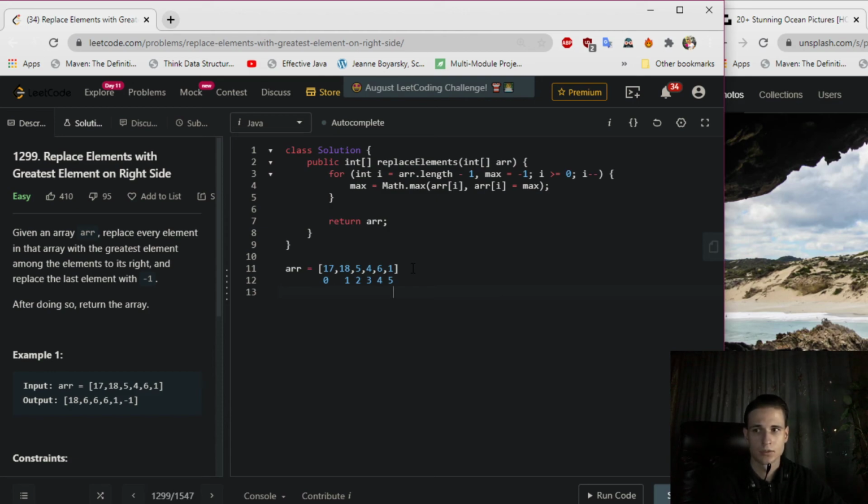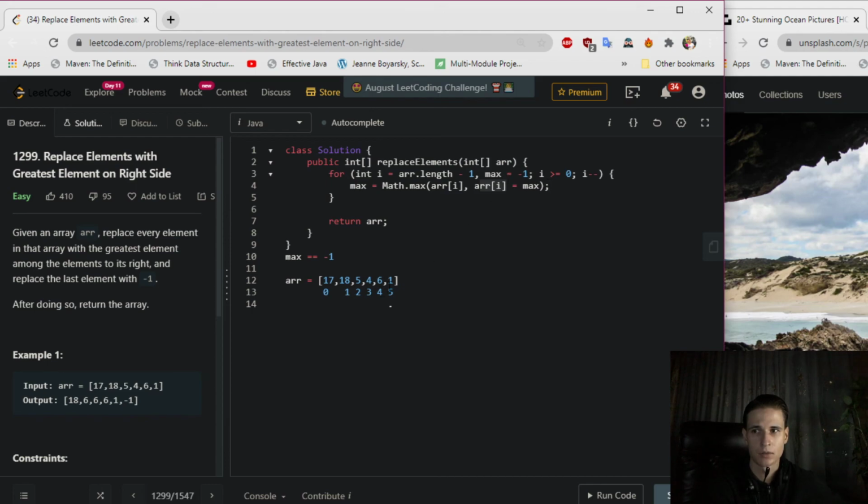We start from the end, from back to start, and we say maximum is equal to -1 initially. Then we check that maximum is equal to, we pick up the bigger one, which is 1, or just we update array at I.